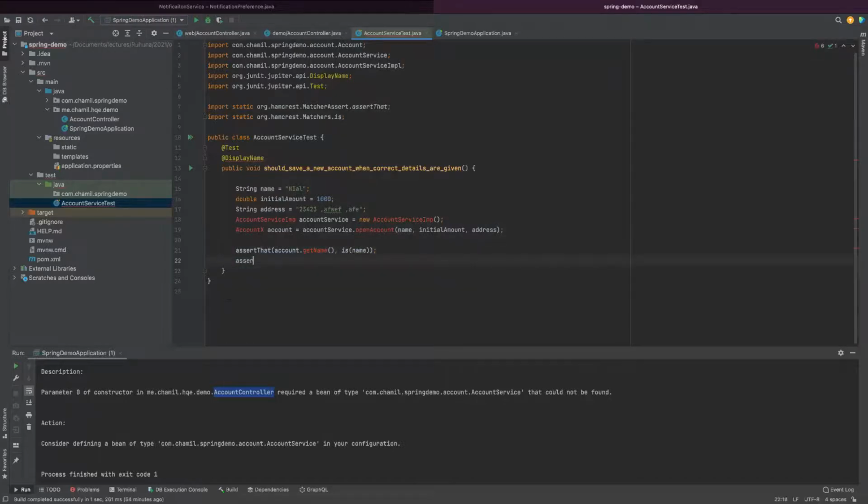Then assert that account dot initial amount is what? Initial amount, and assert that account dot address is address. So this is what my failing test.